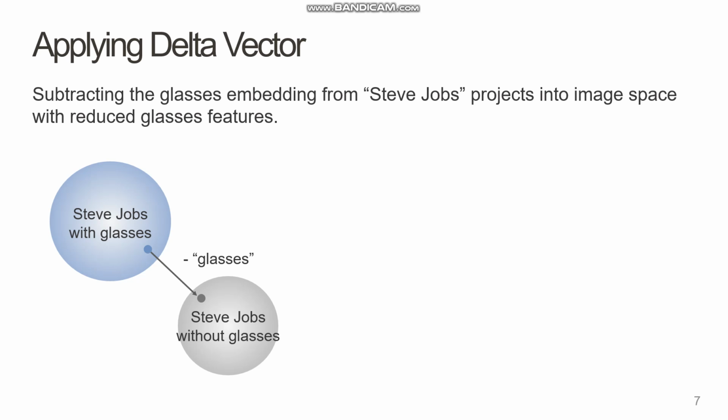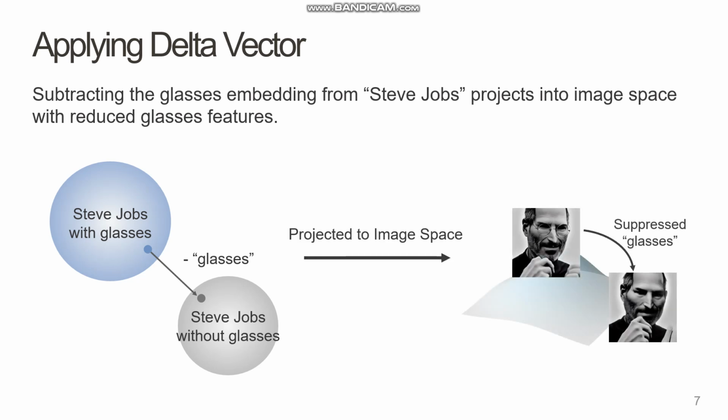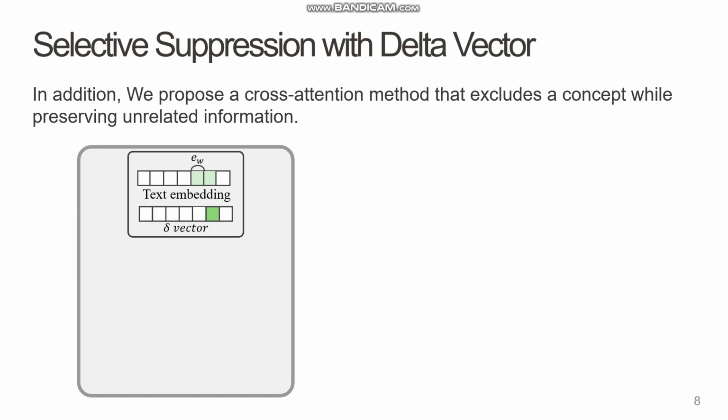We can take the embedding for Steve Jobs and subtract this glasses vector from it. When this new modified embedding is projected into the image space, the features for glasses are suppressed, all in a simple zero-shot way.